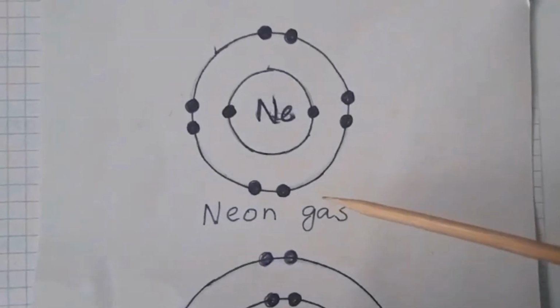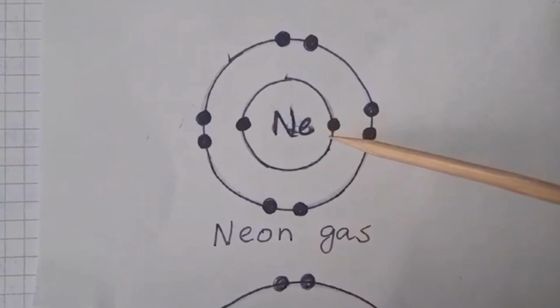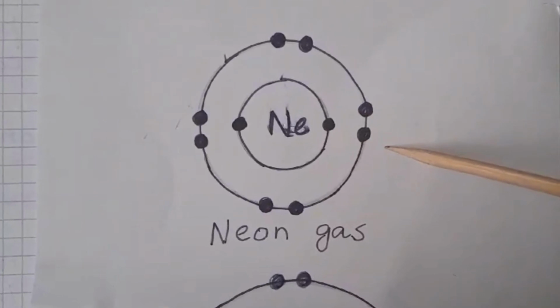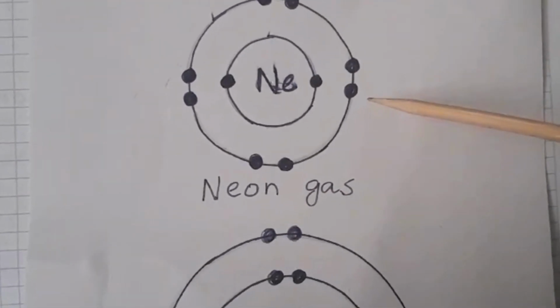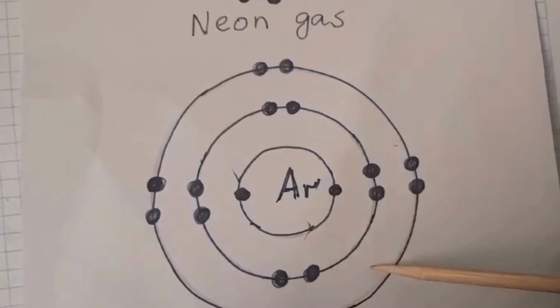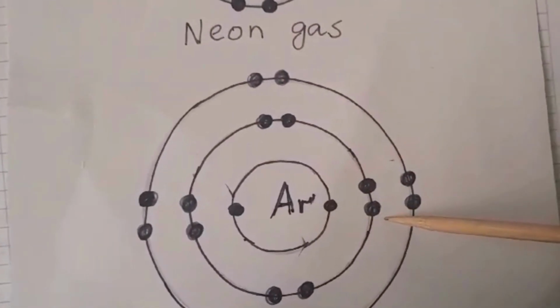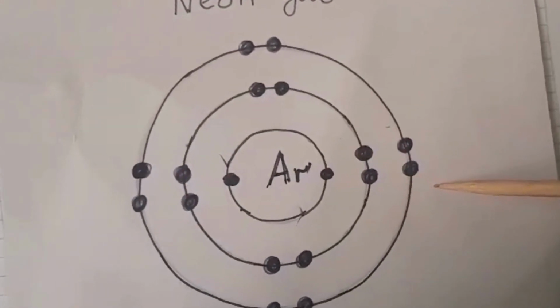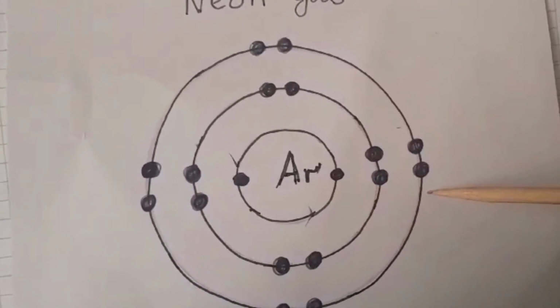Then we have neon gas. It has a total of 10 electrons, 2 in the first shell and 8 in the second shell. So 8 in the second shell is the stable shell. Then we have argon gas. It has 2 in the first shell, 8 in the second shell and 8 in the third shell. So its 3 shells are stable.